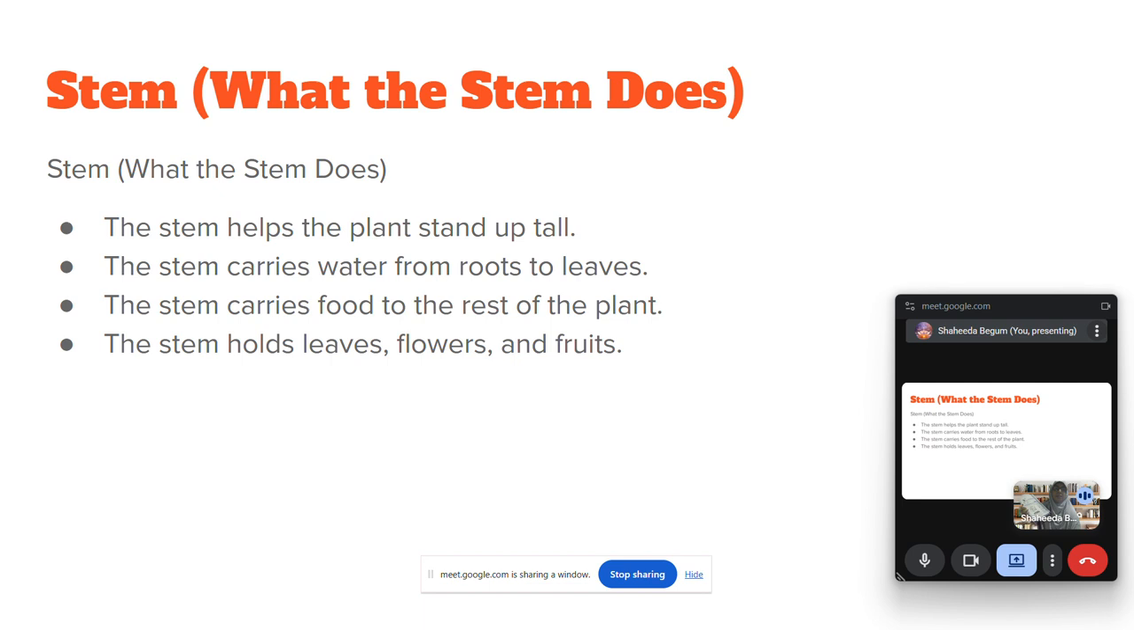And the stem gives support to the plant. The stem carries water from the roots and gives it to the leaves to prepare food. And the stem carries food from the leaves to all parts of the plant. This stem bears leaves, flowers, and fruits. Okay?